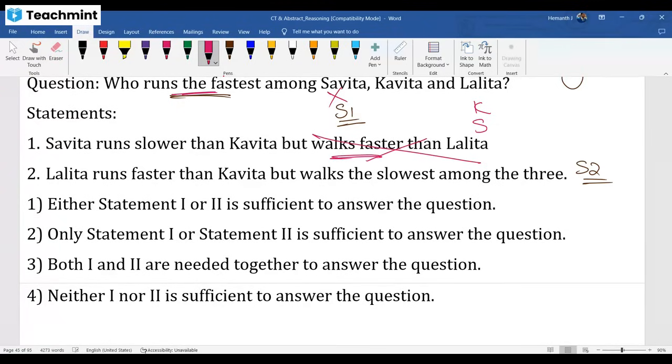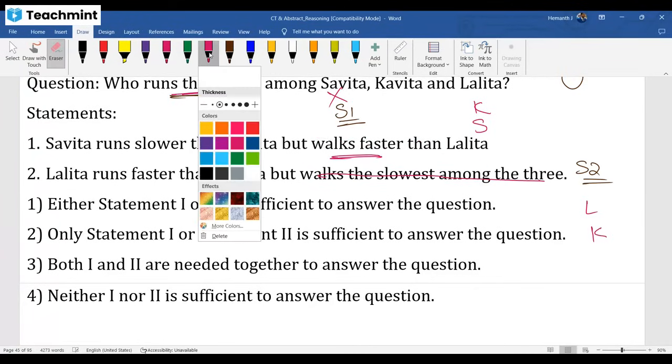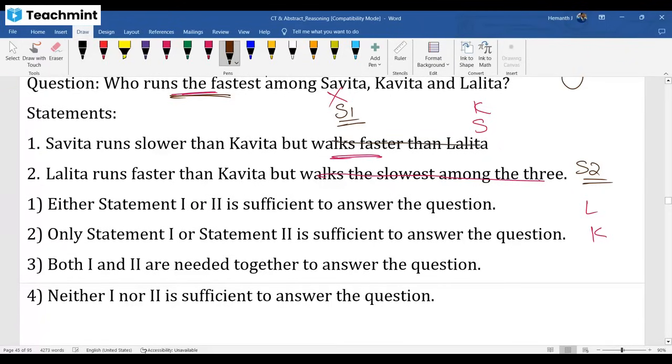What about two alone, sir? Two alone: Lalita faster than Kavita. Walking information, I don't want. Okay, walking is there, but I don't want anything related to walking. Because of the word walk, we don't go. So two alone also, I cannot decide the fastest. This is the important thing. One alone not possible, two alone not possible.